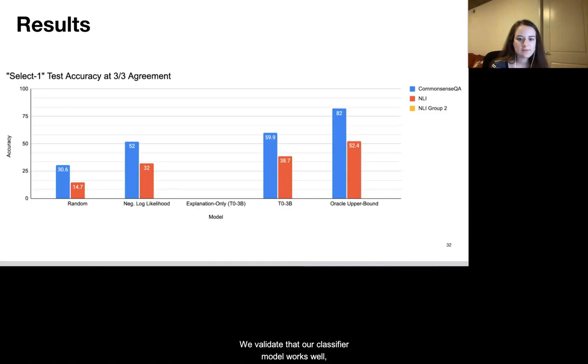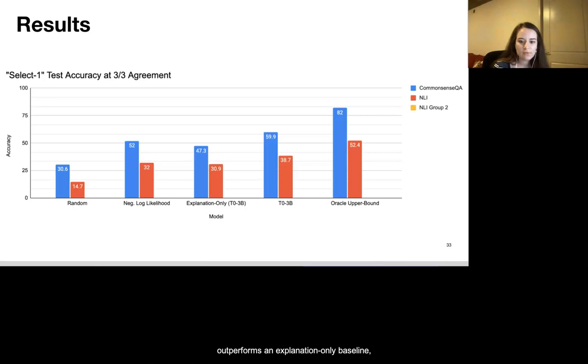We validate that our classifier model works well and that larger model sizes result in higher performance. Here we can see that our T0 3 billion filter, which was our best performing, outperforms the baseline significantly, and crucially, outperforms an explanation-only baseline, indicating that it is not simply modeling spurious features of the explanations themselves.